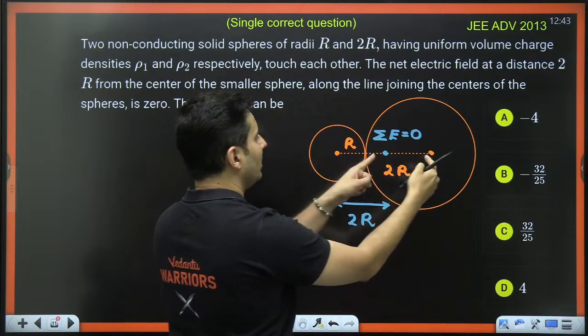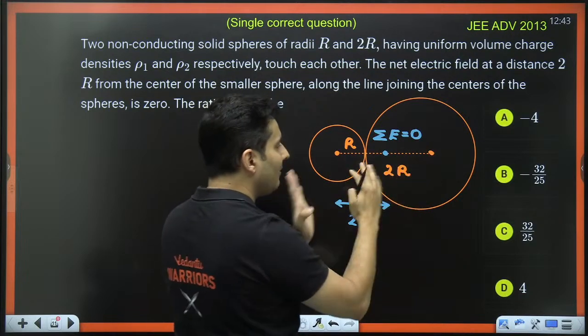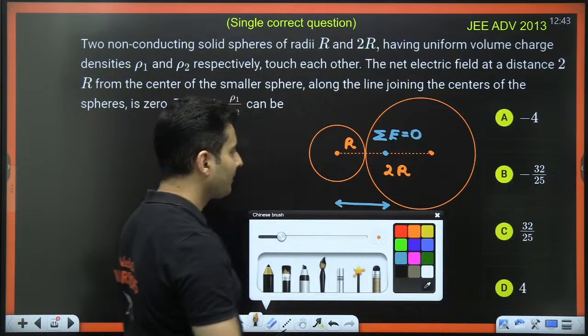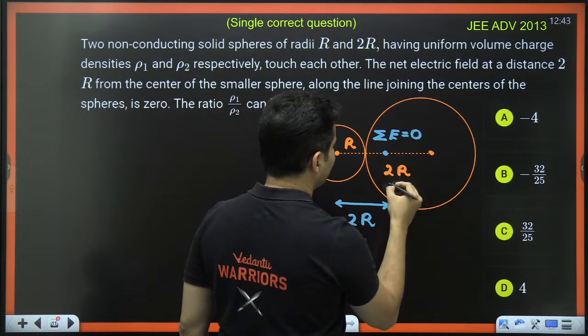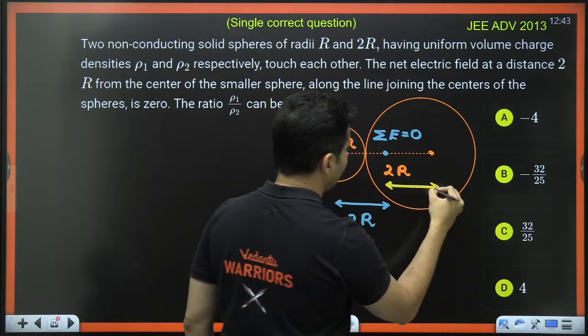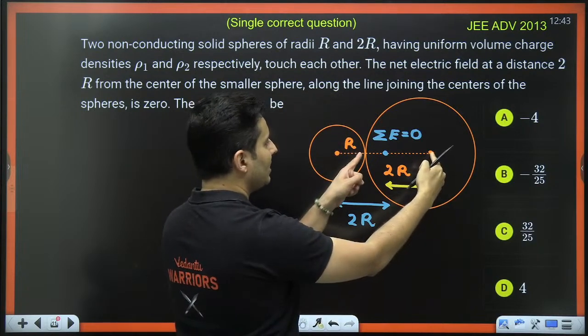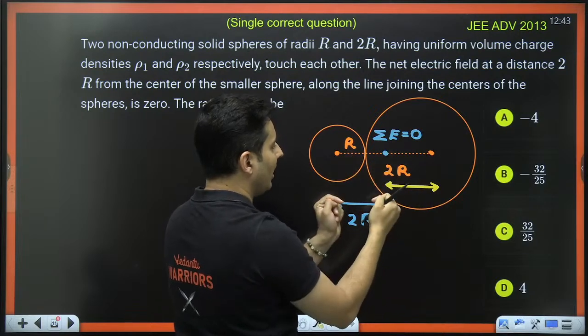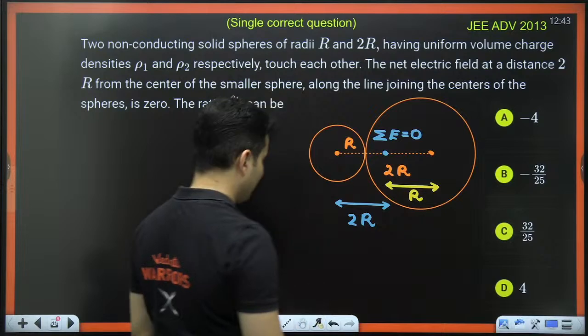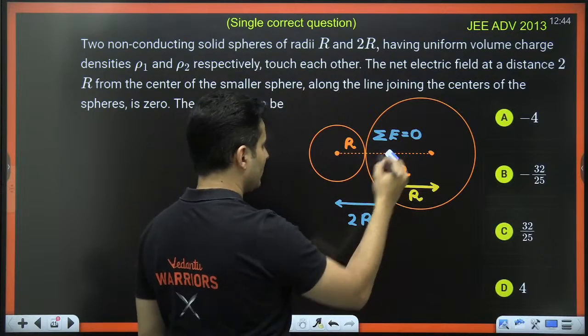So from here to here, here to here, everything I know separately as well. If you talk about what this distance is going to be, because the radius of the big sphere is 2r and this much is also r, naturally this is also going to be r.